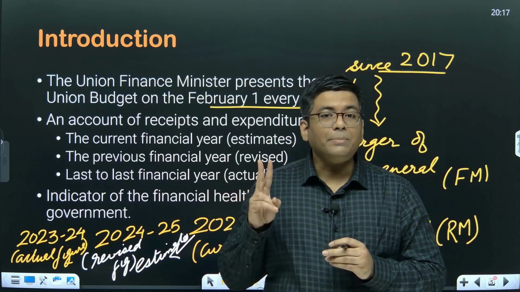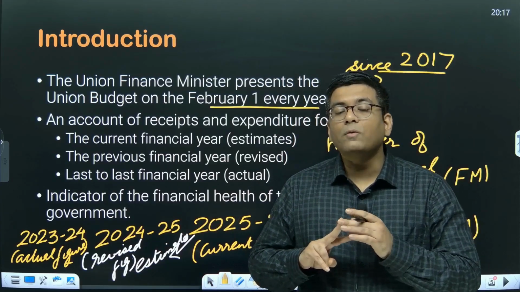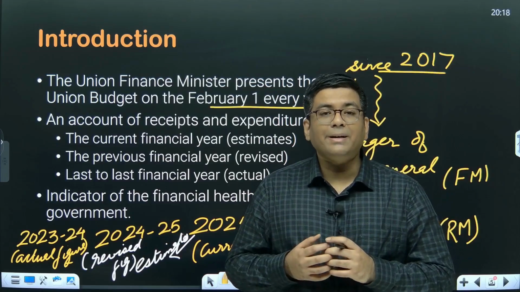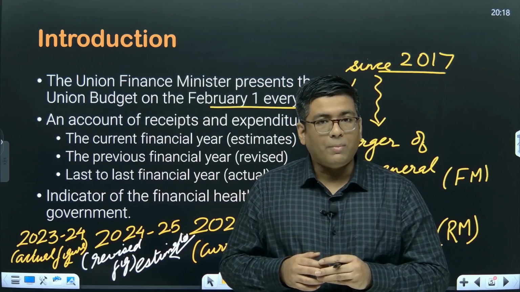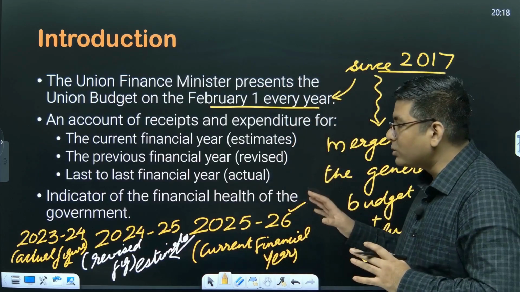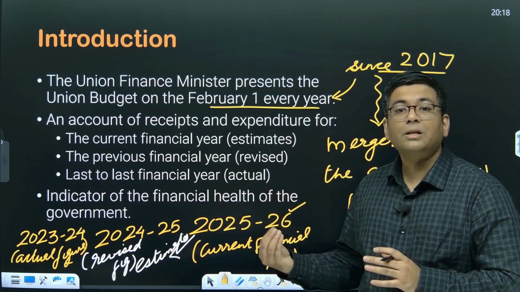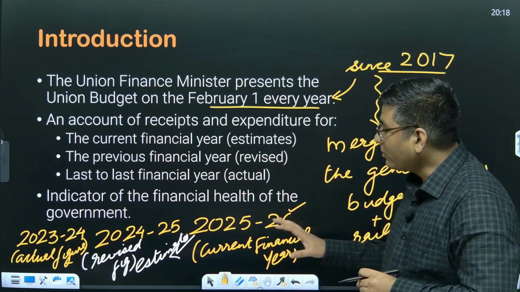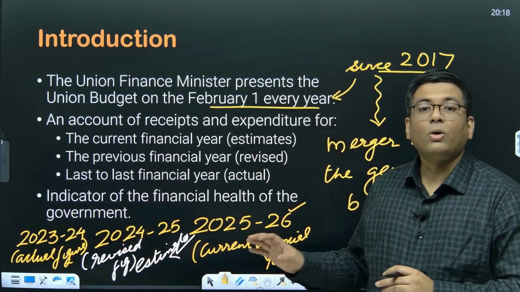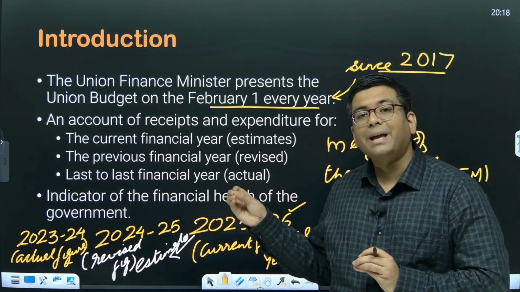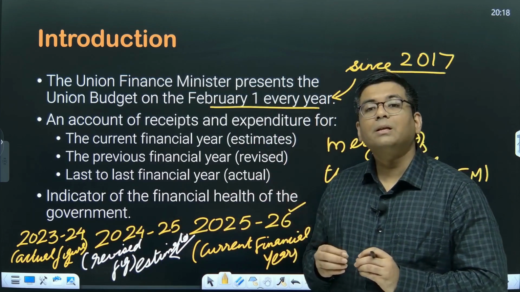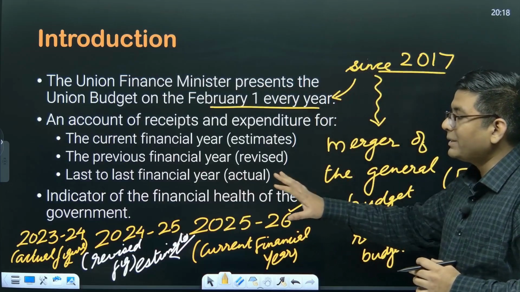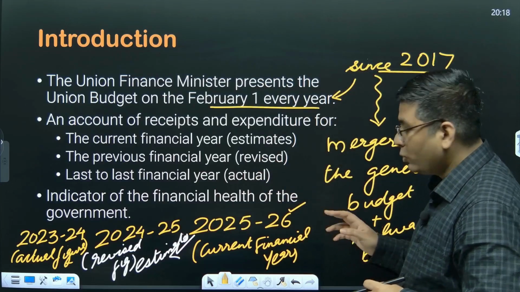And second, what is the amount of earning or revenue it is expecting to earn in the year which is going to come up. That is the most important part, because that concerns the current year in which we will be having the economy running. Apart from that, these two are there in order for the parliament to scrutinize the fiscal prudence or the financial accountability of the government. So this is what is present in the union budget document.